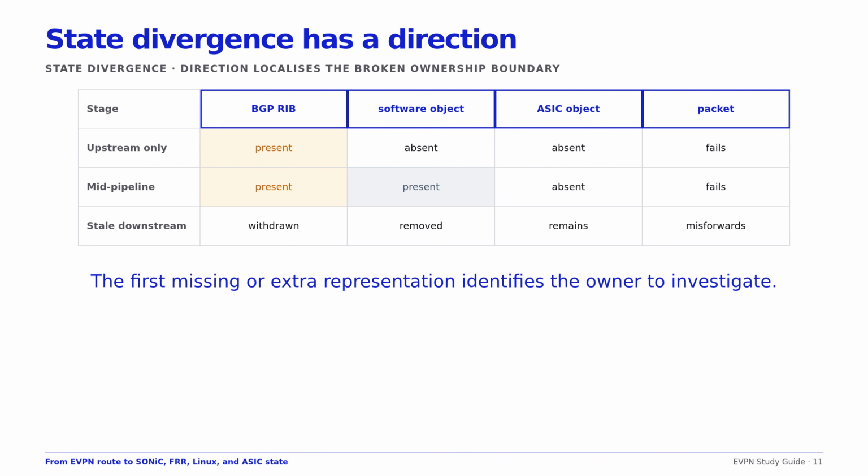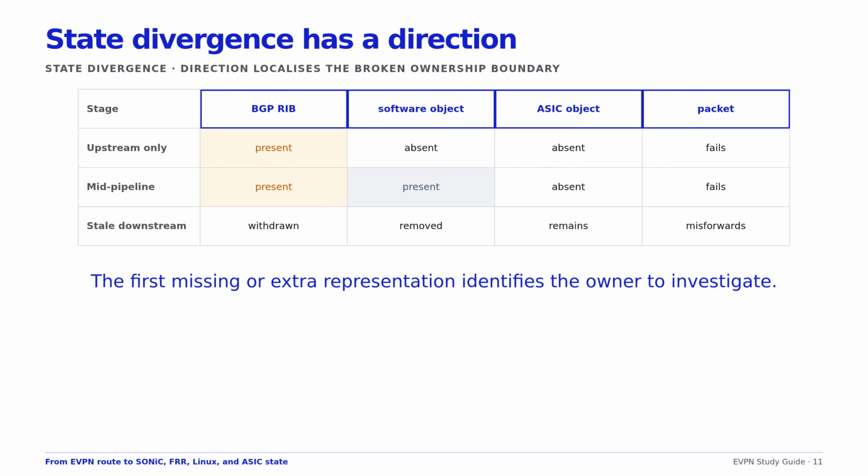Divergence is diagnostic when observations are ordered. If BGP has the route but Zebra does not, inspect import and resolution. If Zebra has it but the expected application row is absent, inspect FPM and synchronization. If application intent exists but ASIC_DB does not, inspect orchagent dependencies and errors. If ASIC_DB exists but the packet fails, inspect SAI, hardware resources, counters, and encap details.